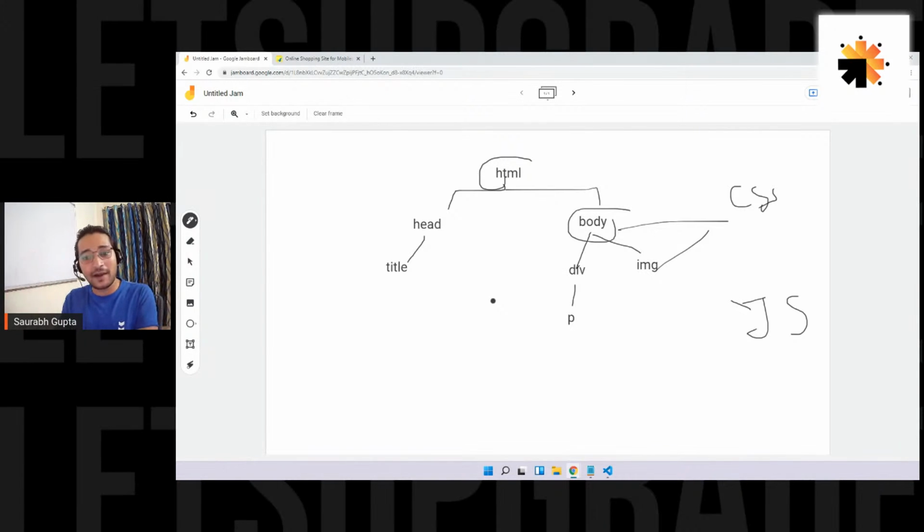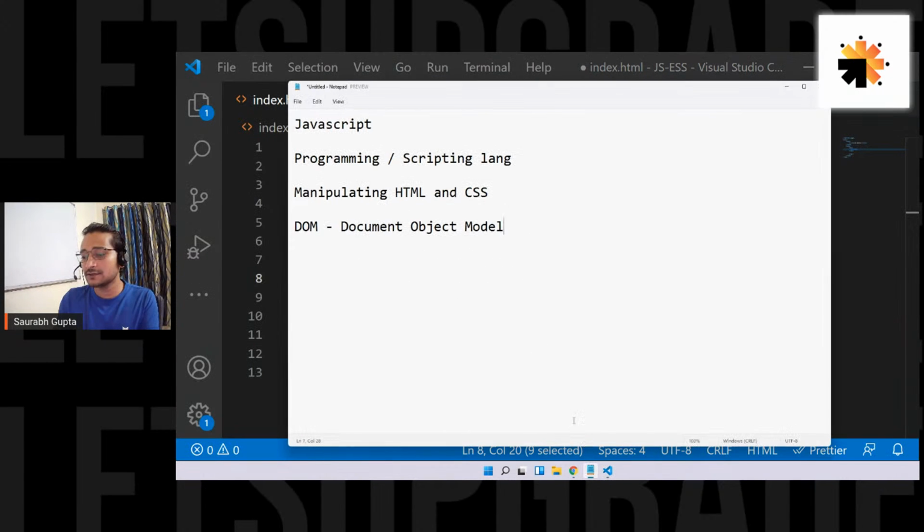JavaScript actually manipulates this tree that has been created. But we can't see this tree. That's why we refer to the code. That's why JavaScript can also be called a DOM manipulation language.